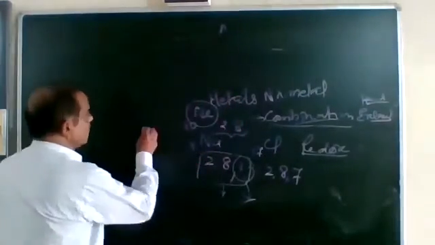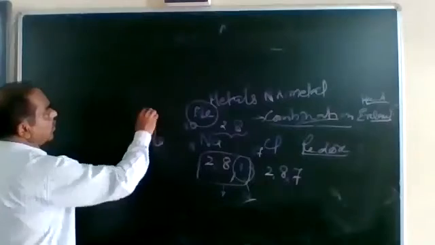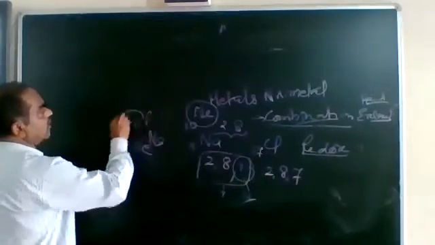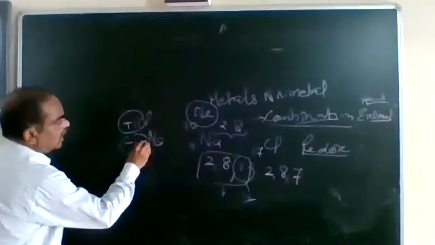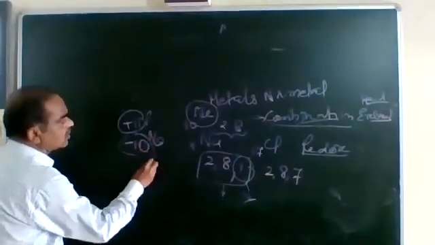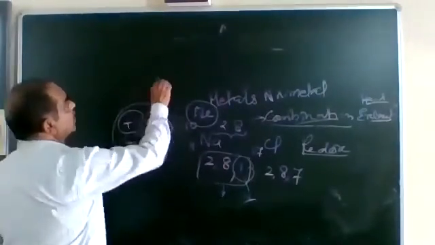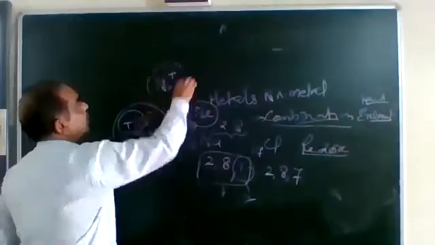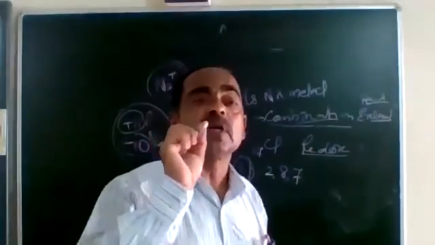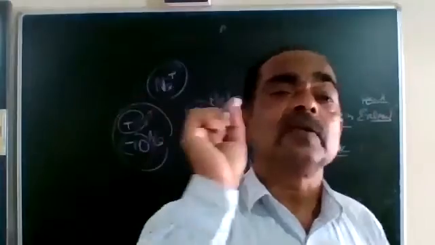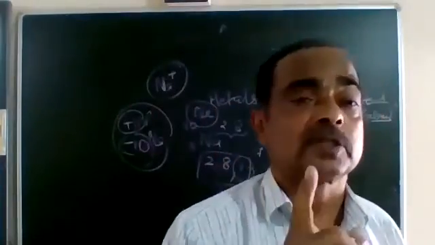Sodium has 11 protons and 11 electrons, that is 11 positive, 11 negative. When one electron is gone, it has 10 electrons. So the charge of sodium, once it loses an electron, becomes Na plus. This is also a question: give the electronic configuration of Na and of Na plus.